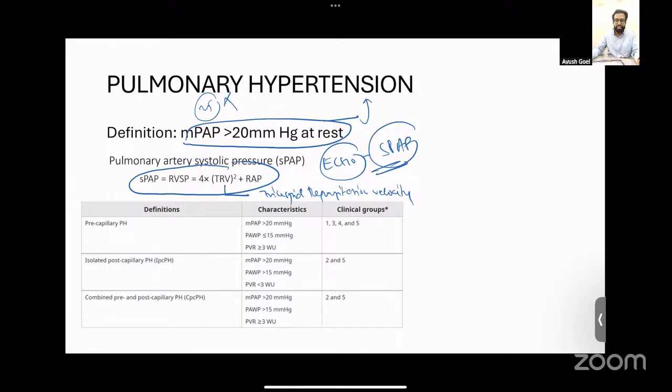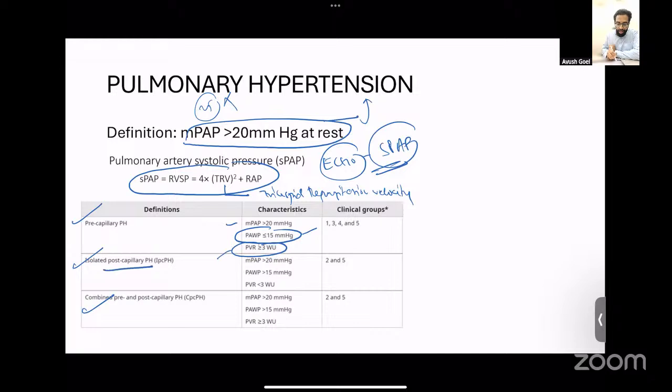Secondly, pulmonary hypertension can be divided into pre-capillary PH, isolated post-capillary PH, and combined pre- and post-capillary PH. In pre-capillary PH, the problem is happening before the level of the capillaries. This means that the pulmonary artery wedge pressure, that is the pulmonary venous pressure, is going to be normal, which is less than 15. MPAP will be high because it is pulmonary hypertension, and the resistance of the pulmonary arteries will be high, that is more than 3 Wood units.